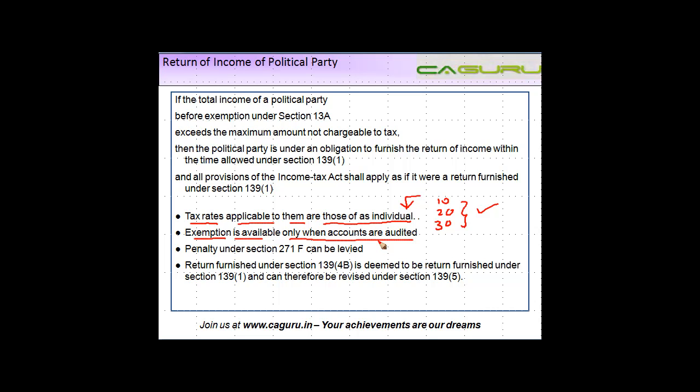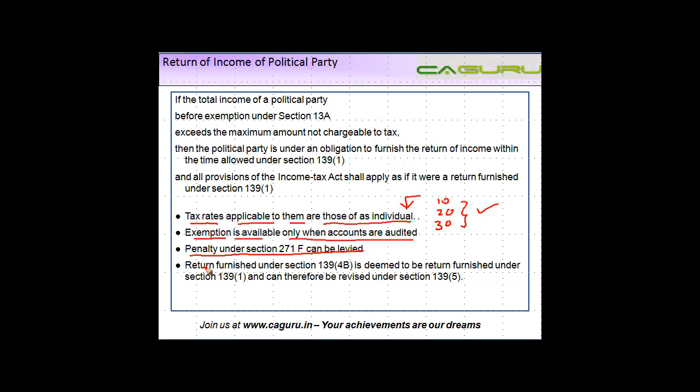If the accounts are not audited and you compute any income, which may very well be the case, then you're not allowed this exemption under section 13A. Now penalty under section 271F can also be levied. So this we've already discussed in the earlier videos, so I'm not harping again on it.